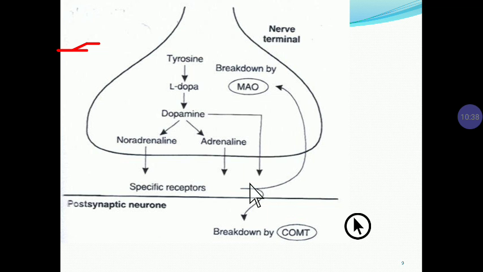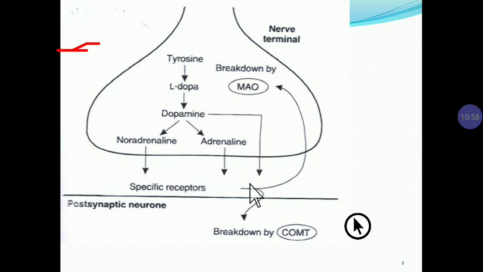First is impulse conduction, in which sodium enters and causes depolarization. Now the neurotransmitter is stored, and after the entry of calcium it is released into the synaptic cleft and acts on the postsynaptic receptor.